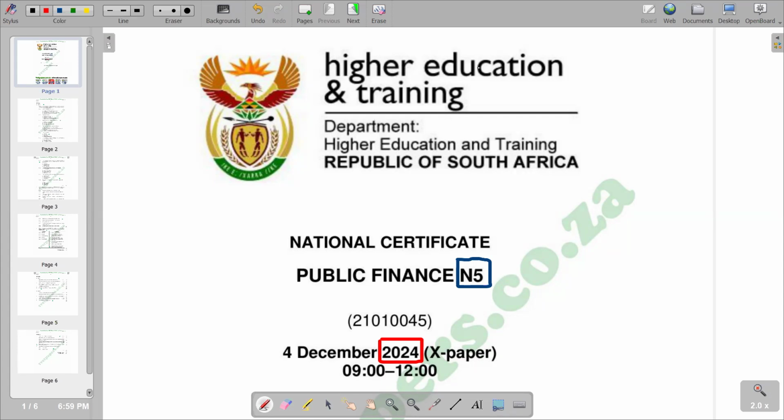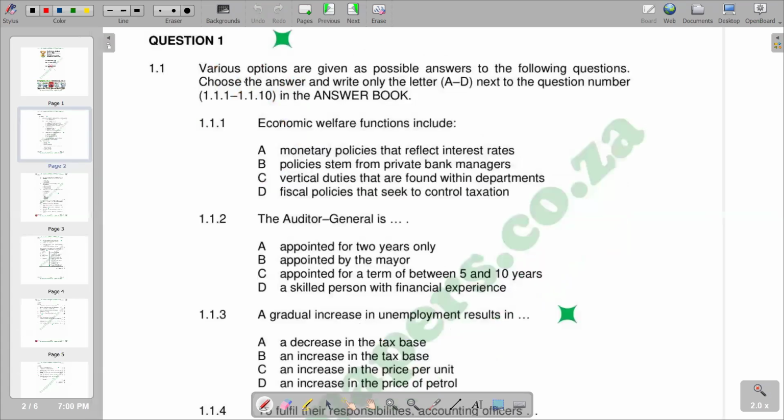In this video, we want to look at a concept paper of November 2024, which was written on 4 December 2024. So we're going to look at the first question on that question paper. That is our question 1 on the section of multiple choice and matching words. So we are going to start on multiple choice, whereby our question reads, various options are given as possible answers to the following questions. Choose the answer and write only the letter A to G next to the question number.